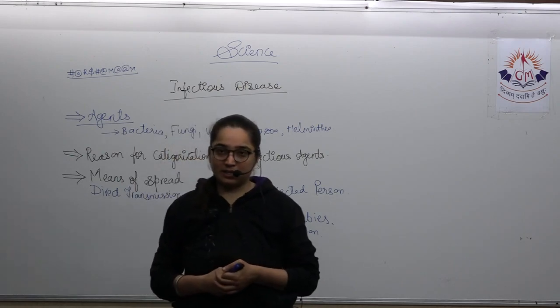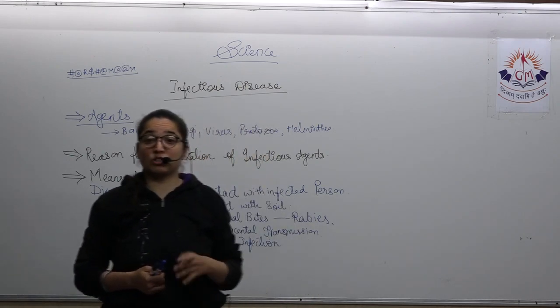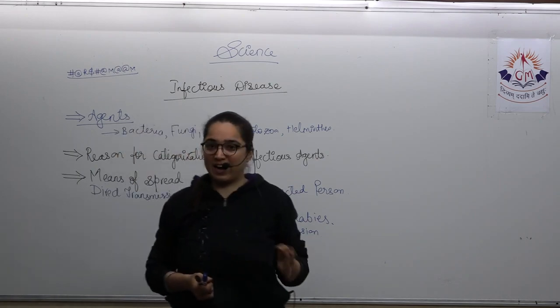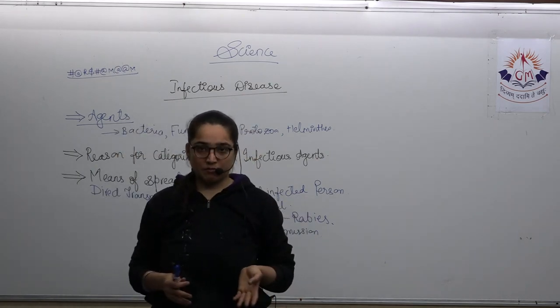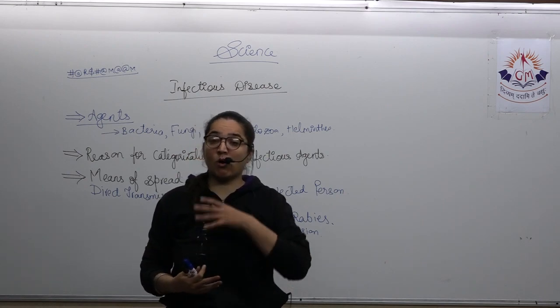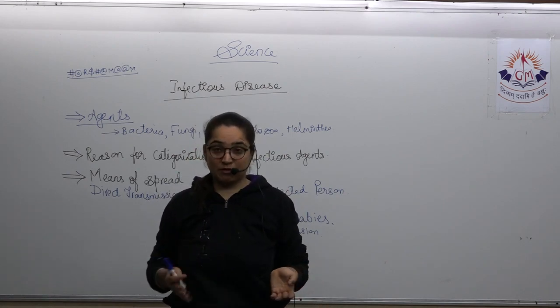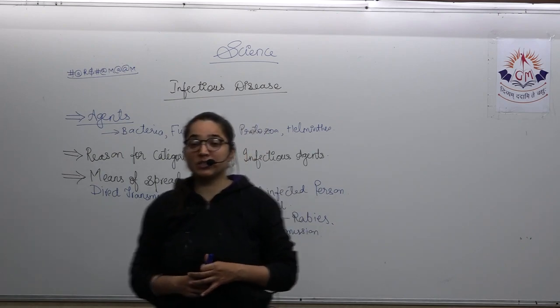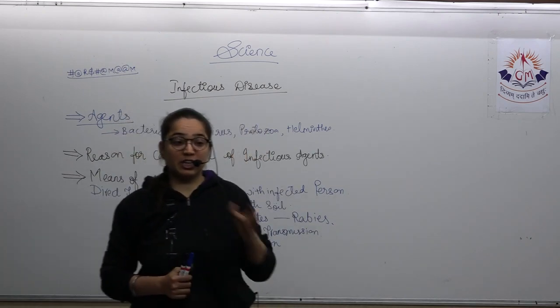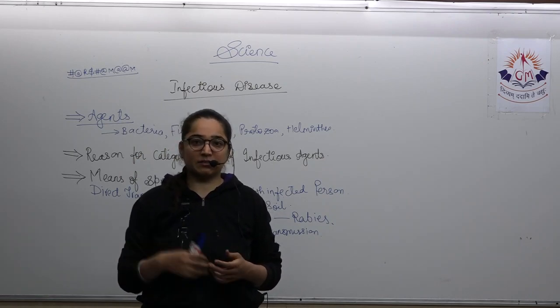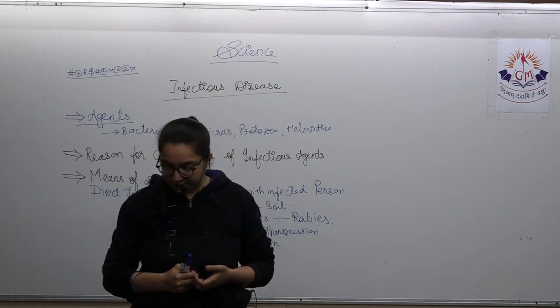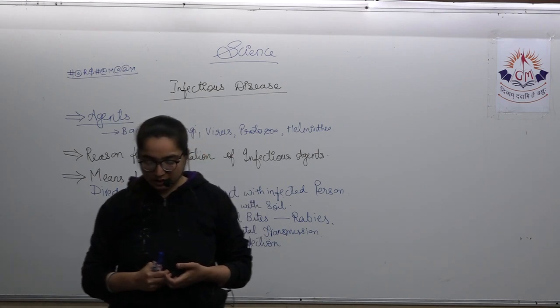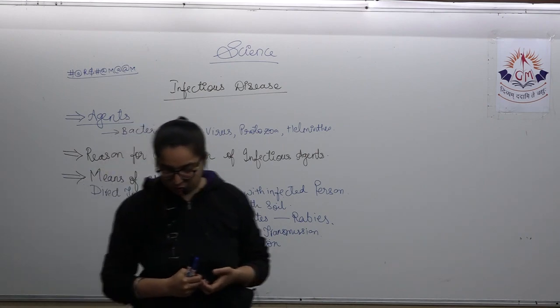And so it is said that when you're coughing or sneezing, use a tissue paper or at least use your elbow. Don't directly cough somewhere, or don't directly spit somewhere, or don't sneeze somewhere. Use a handkerchief or tissue paper. These are the ways by which protection can be done against disease. So these are the ways by which the direct transmission is occurring.